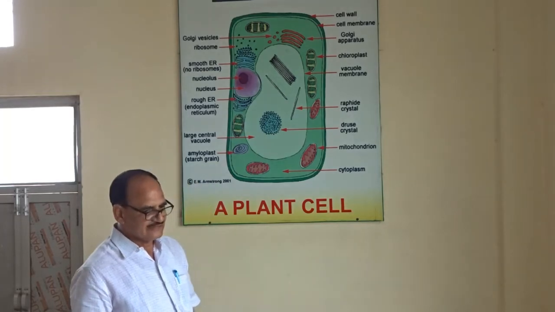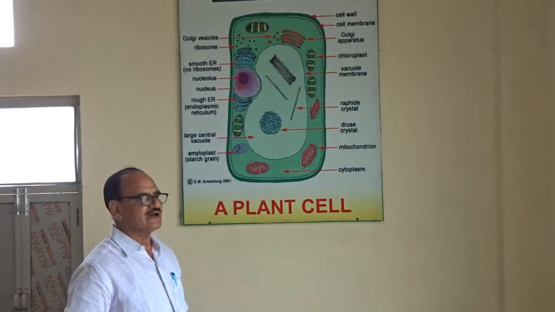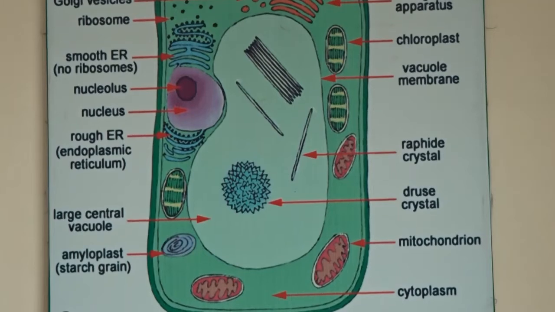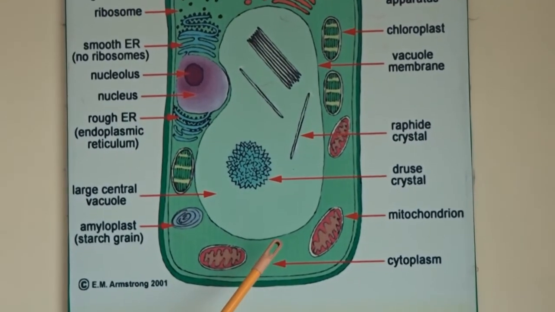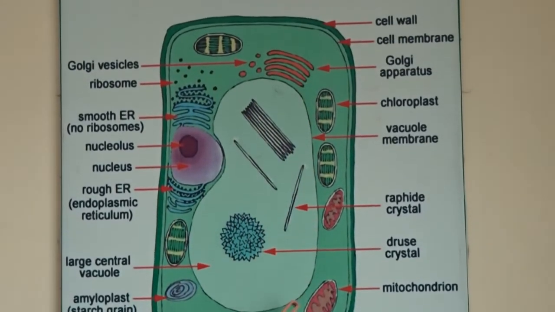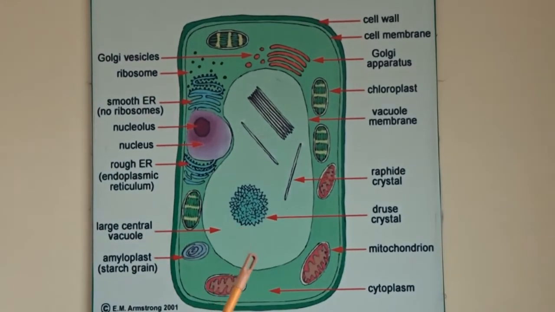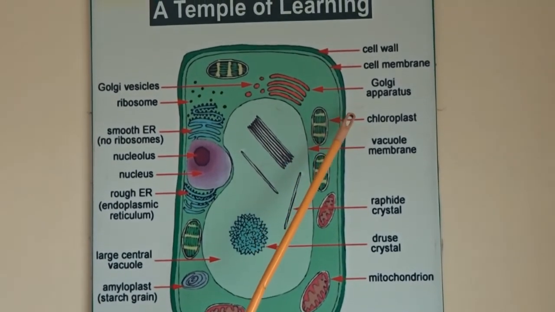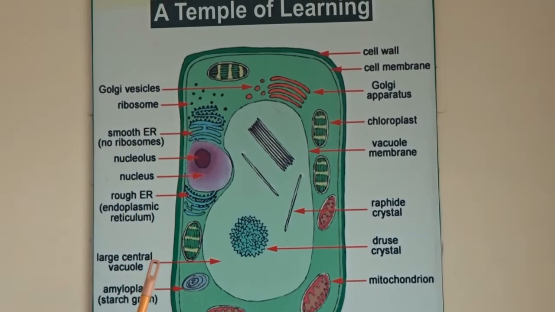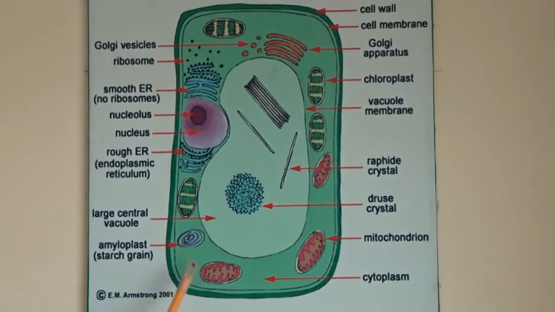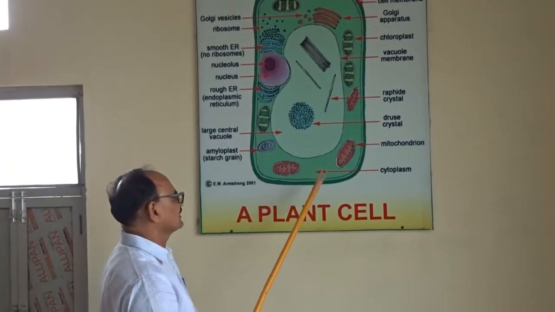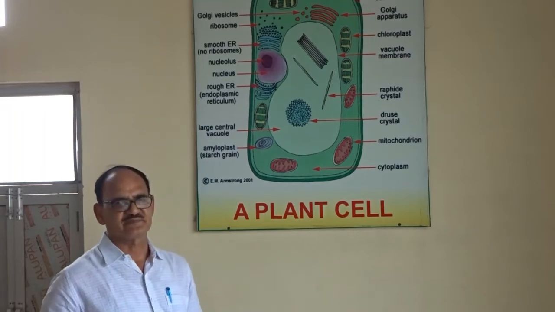Just see here, in the cytoplasm there are a number of organelles which are membrane bound, such as mitochondria, vacuoles, chloroplast, Golgi body, endoplasmic reticulum, amyloplast. These are the membrane-bound organelles and they perform specific functions.